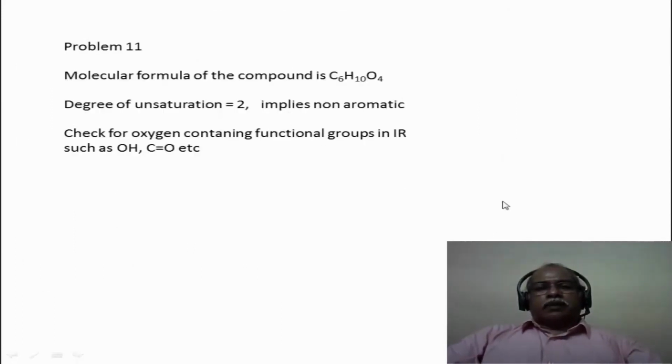Let's come to the last problem in this particular module. This is molecular formula C6H10O4. Degree of unsaturation is 2, so it implies it is a non-aromatic compound. It cannot be an aromatic compound.